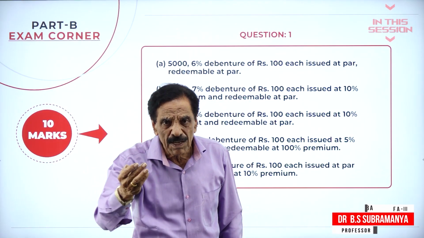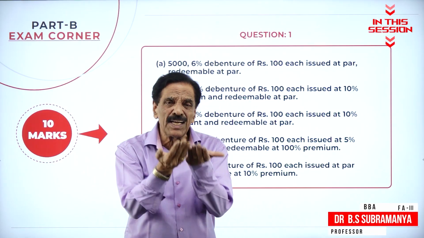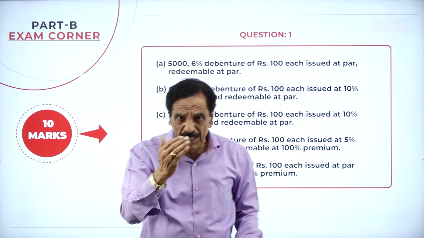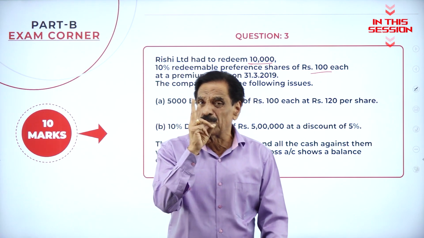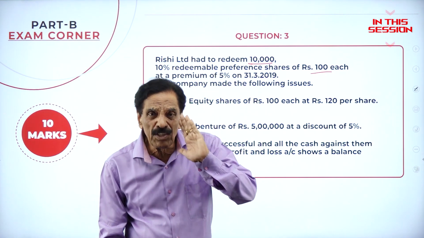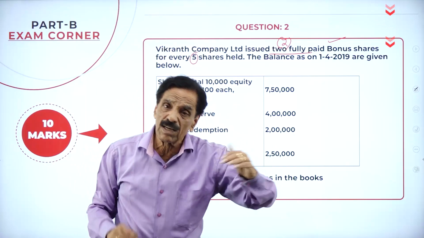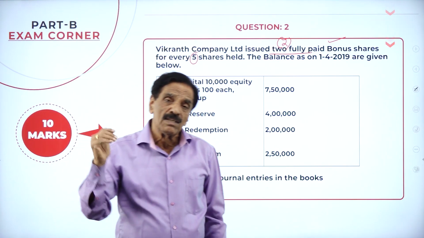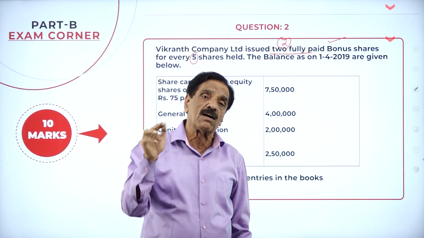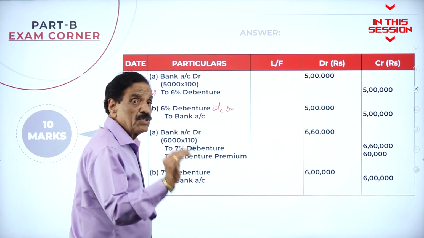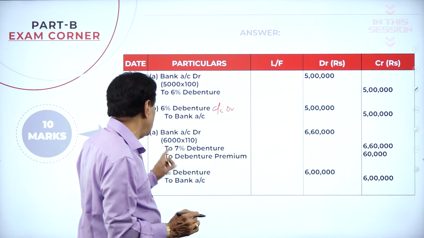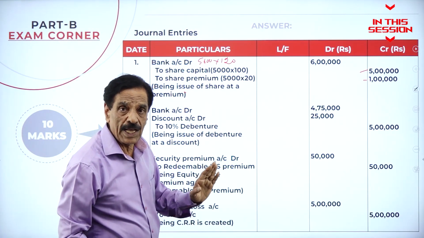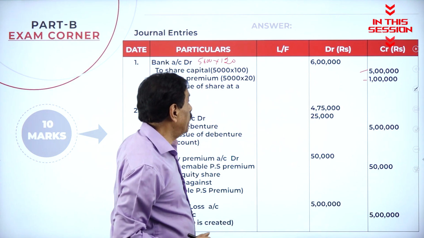Issued at par, redeemable at par means taken at par, repaid at par. Entry: in order to pay the redemption of preference share, there are 2 points to bear in mind. First, have we issued the share? Final call account debit to share capital account. So the final call has been utilized for the sake of bonus. Bank account debit, what's your face value? 100, 10% premium is 110. Entry: so how much did we receive? 6 lakh, but 5 lakh is the face value. So actually you have to pay.